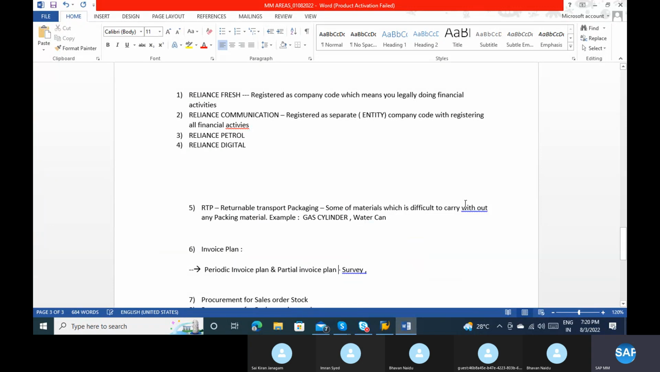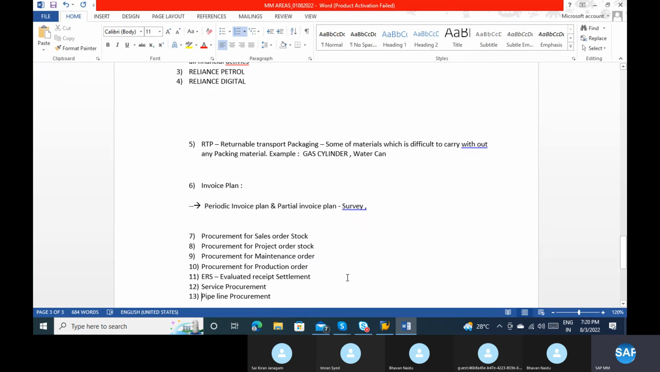Okay, and coming to the next point, I think you're already aware of these four points, right? Procurement against the sales order, procurement against the project order, procurement against the maintenance order, procurement against the production order. So generally we call these sales order procurement, project order procurement, maintenance order procurement, and production order procurement.